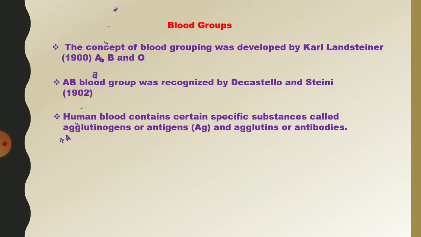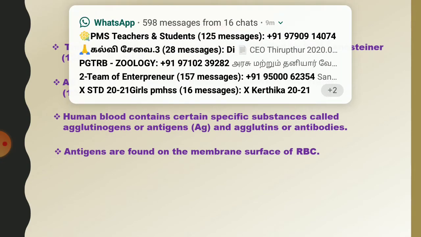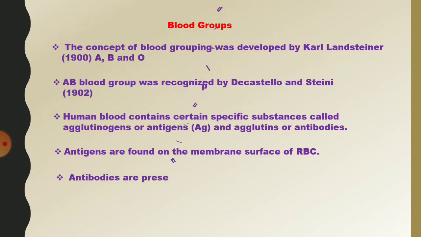Based on the presence or absence of these, human blood is grouped or classified into four types: A, B, AB and O. An individual has one of the four blood groups.